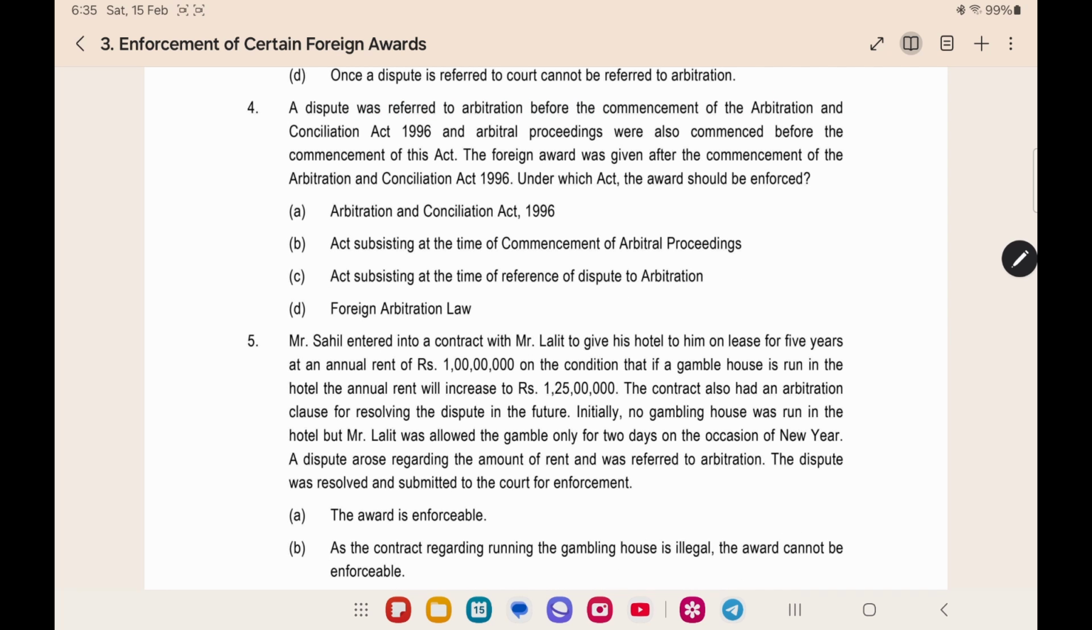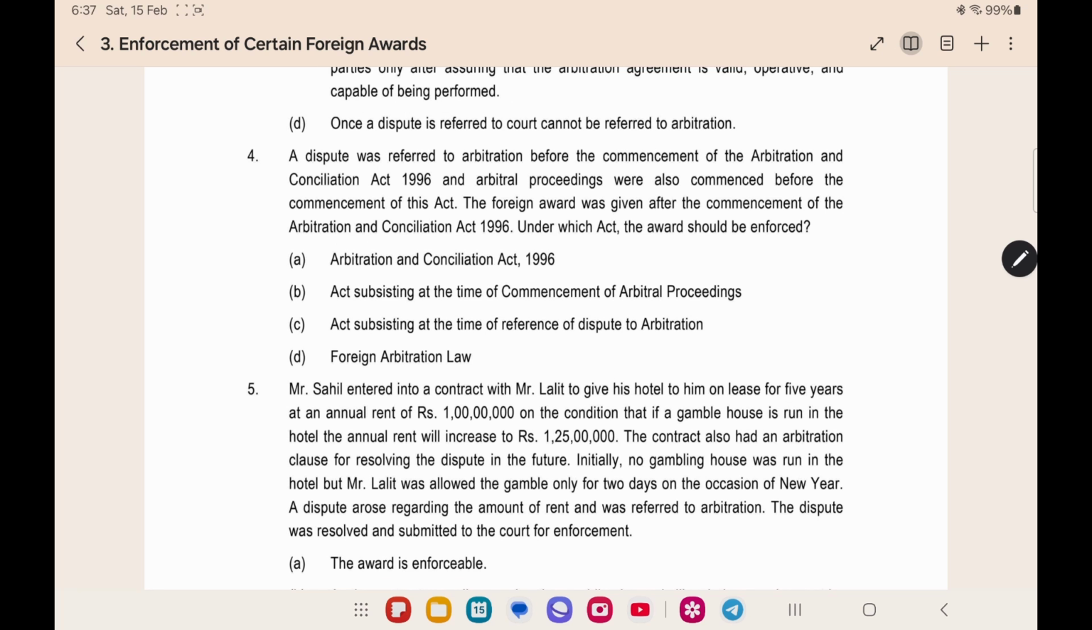Let's read the 4th question. A dispute was referred to arbitration before the commencement of the Arbitration Act and the arbitral proceedings were also commenced before the commencement of this Act. Thus, the foreign award was given after the commencement of the Arbitration Act. Under which Act should the award be enforced?